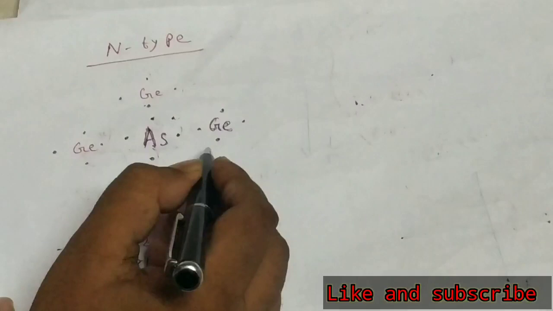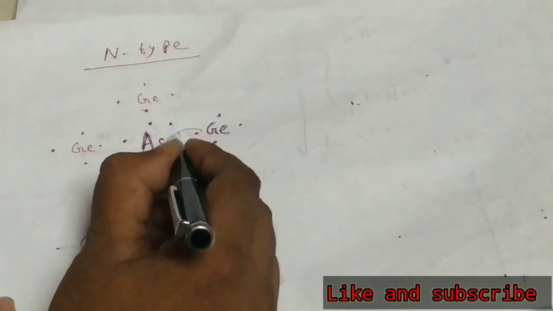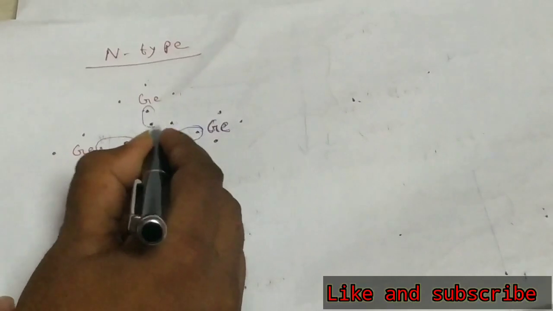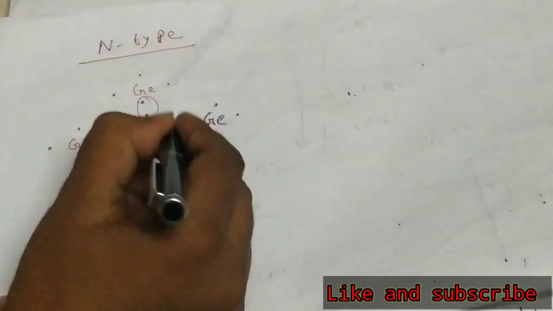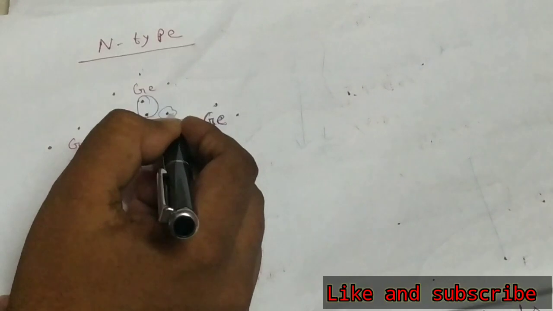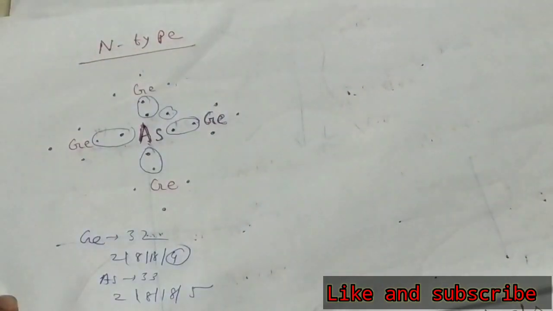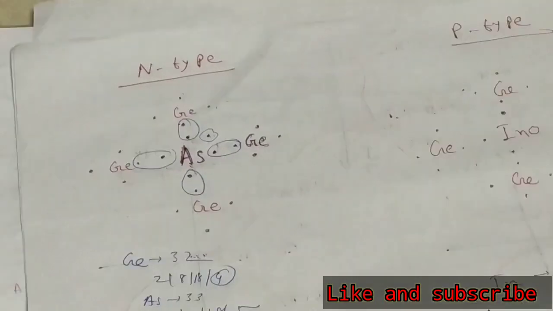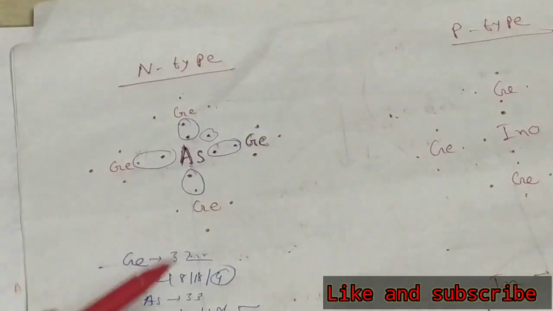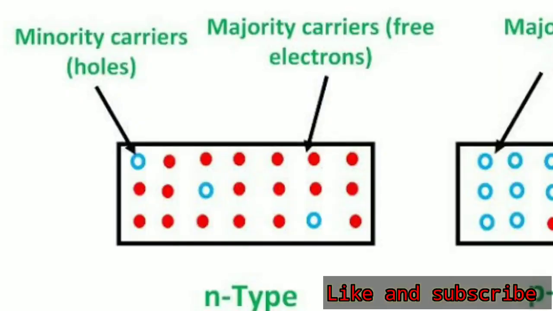So 4 valence electrons of the arsenic atom form 4 covalent bonds with germanium atoms, and one extra electron of the arsenic atom finds no place in the covalent bonds. This extra electron is a free electron. So this is an n-type semiconductor. In an n-type semiconductor, free electrons are the majority carriers and holes are the minority carriers.